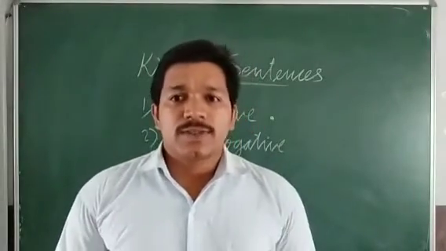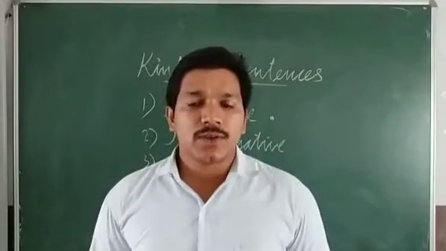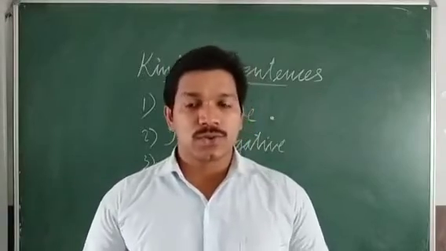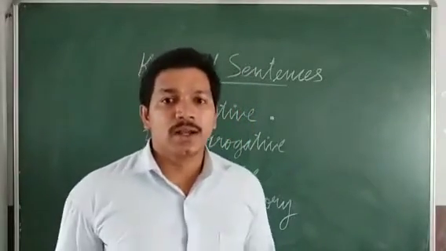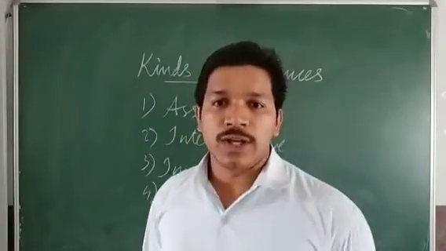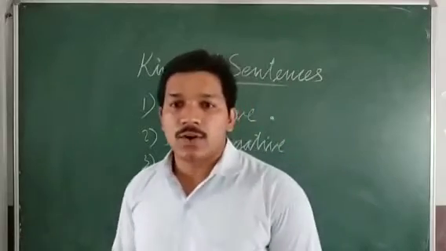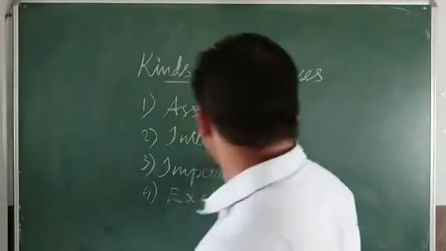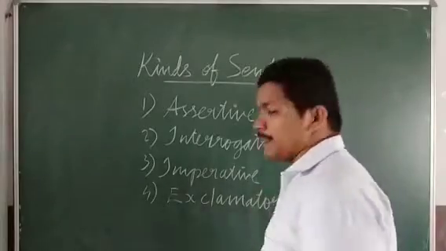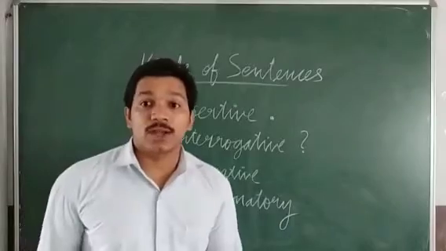The next kind of sentence that we have to study is the interrogative sentence. Interrogative sentences are sentences which ask questions. We are asking something of another person. Such sentences are known as interrogative sentences, and they end with a question mark. This type of question will always end with a question mark.